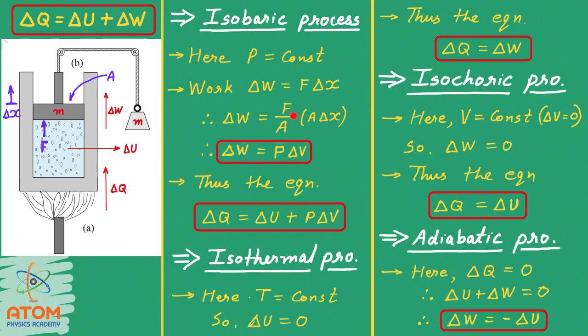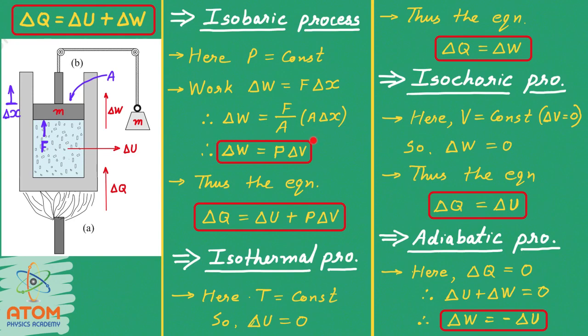So here I will get F upon A, which is pressure, and here is cross sectional area A and the displacement delta x. So that becomes the change of volume delta V. See, the cross sectional area of the piston is A and the displacement is delta x. So obviously the increase in volume will be delta V, and delta V will be equal to A delta x. So the work equation becomes delta W is equal to P delta V. You have to remember this equation.